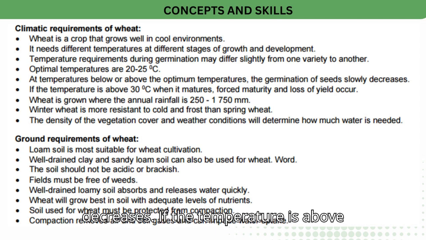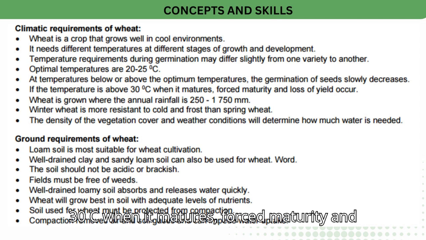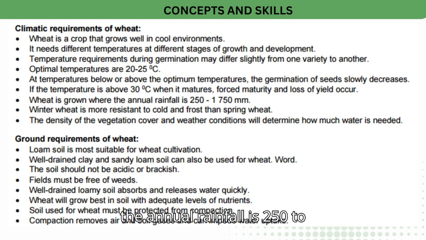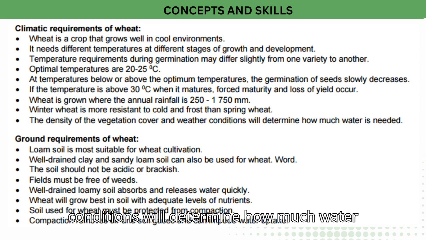If the temperature is above 30°C when it matures, forced maturity and loss of yield occur. Wheat is grown where the annual rainfall is 250 to 1750 mm. Winter wheat is more resistant to cold and frost than spring wheat. The density of the vegetation cover and weather conditions will determine how much water is needed.